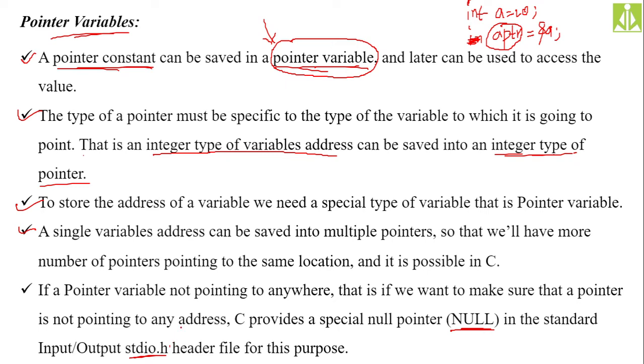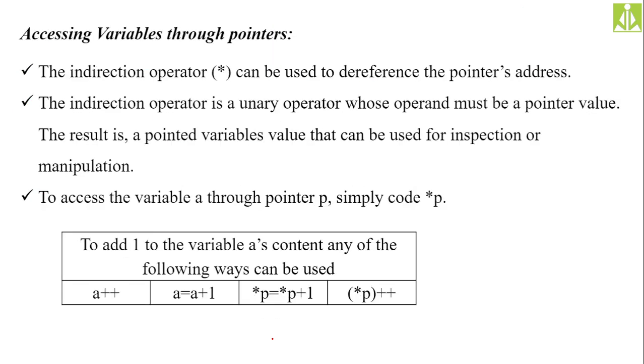Okay, so simply initialize your pointer. If it is not pointing to any address, initialize your pointer to null, so as to avoid the confusion, or so as to avoid getting the garbage values into your program. Okay, so accessing variables through pointers.